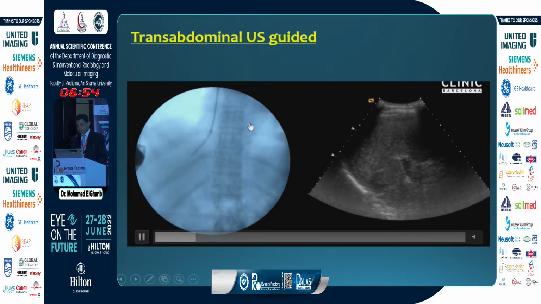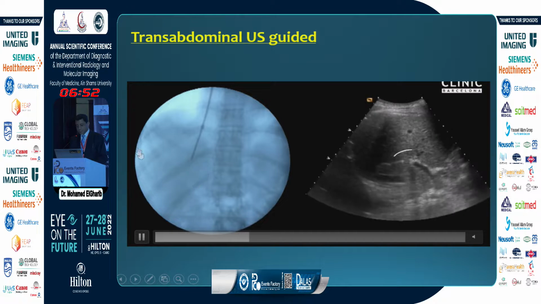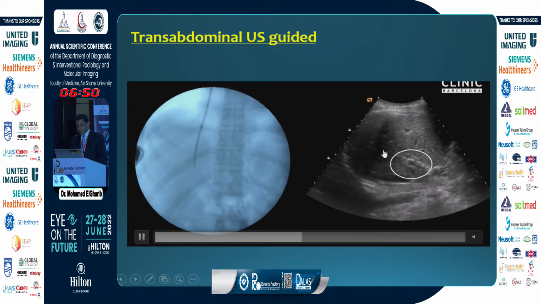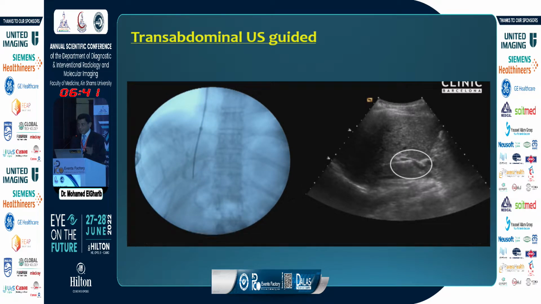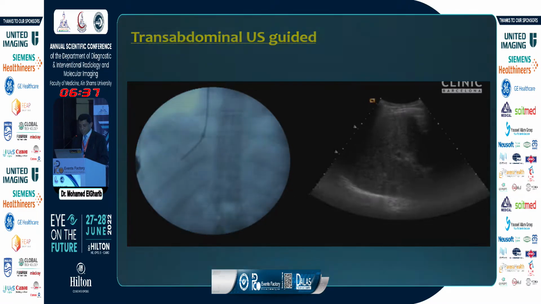You are trying to puncture from the hepatic vein to the portal vein, and your assistant, we can see the probe here, can guide you and can guide your needle to reach the right portal vein. And very important to puncture the right portal vein in an intrahepatic location, not extrahepatic location, to avoid severe intraperitoneal bleeding.